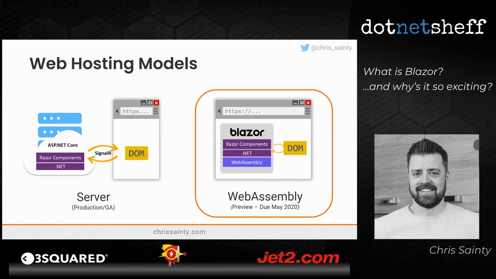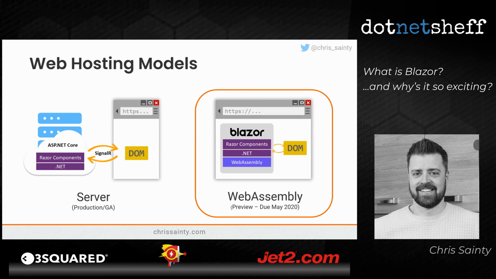And then we've got Blazor WebAssembly. This is the one that a lot of people tend to get quite hyped about. It's the one that I think most people associate with Blazor. This is currently in preview, and we're coming near to the end of preview now. It's due for release in May 2020, hopefully, so not too far to go. In this model, everything runs in the browser. We're executing C# code in the browser using a technology called WebAssembly. We're going to go into this one in detail as well.